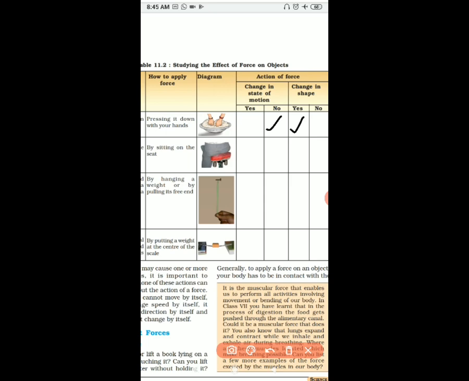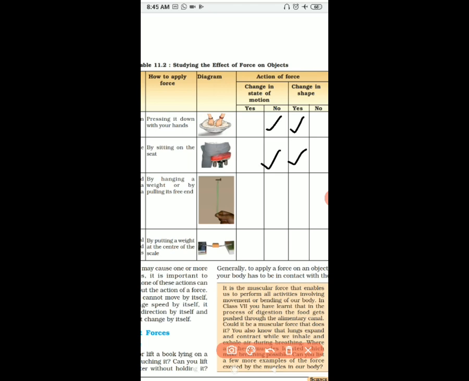Okay. Spring fixed on a seat of a bicycle. And when you sit on it, what will it change? Will it change its motion? No, it will change the shape. Then a rubber band suspended from a hook, a nail fixed on a wall, as shown in the diagram.